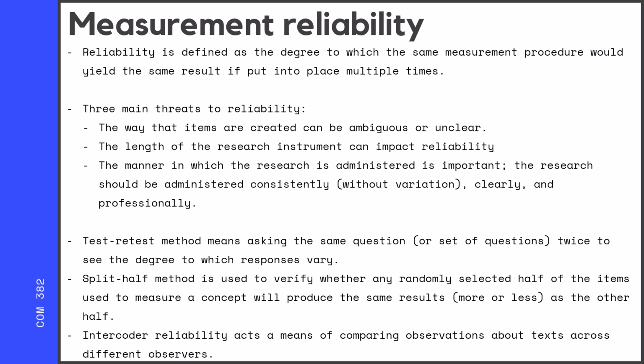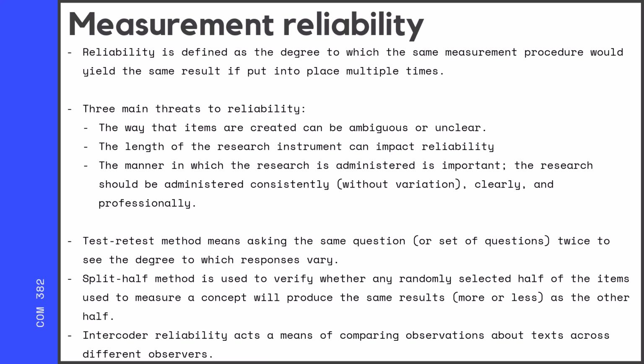There's a couple different ways that we look to test reliability. The test-retest method means that you ask the same question twice to see. So for example, in a survey study that I work on, we ask them at the beginning how many years of education they have in a number, and so people will count. They're like, okay, I had college, I went to school, blah, blah, blah. Okay, 19 years of education. And then later in the study, we ask them in a categorical measure, have you graduated elementary school, middle school, high school, college, etc.?